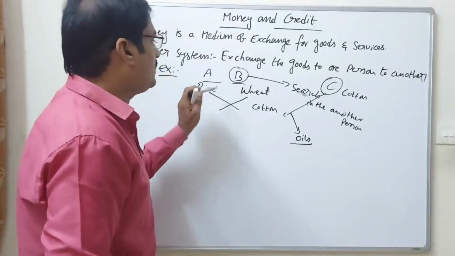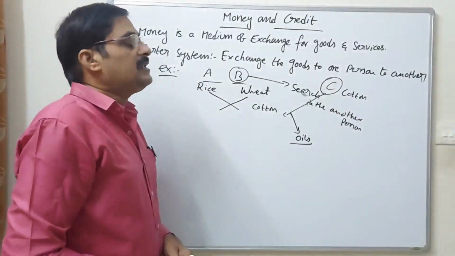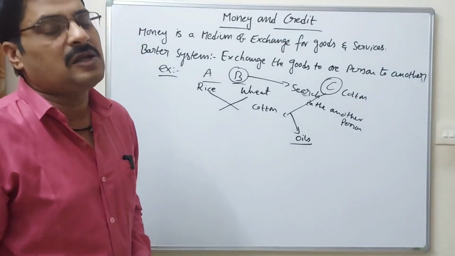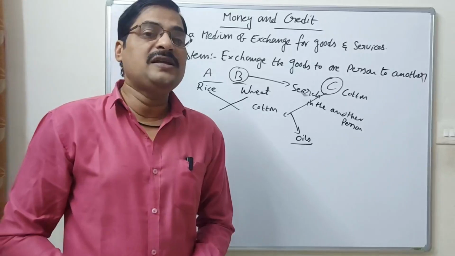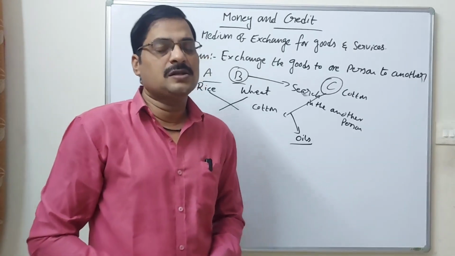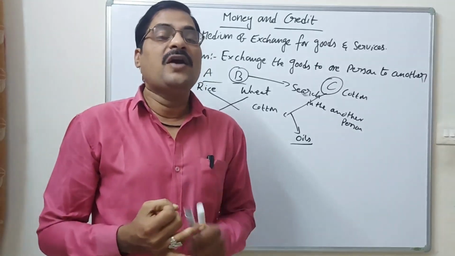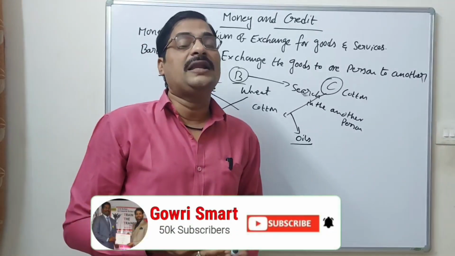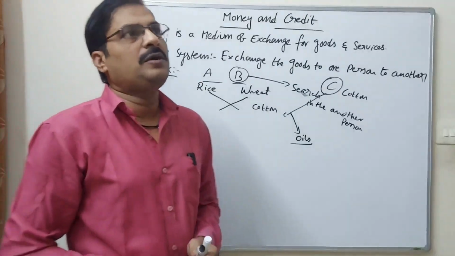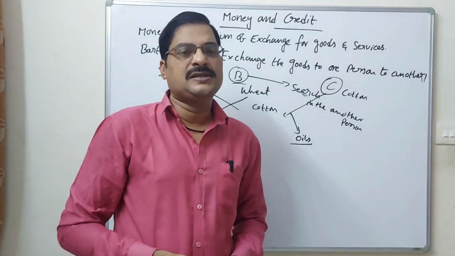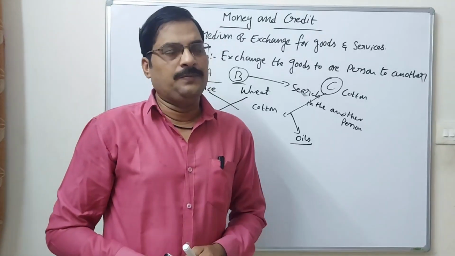There are other disadvantages too. The person searching wastes time. And another is value, quality and quantity. The third disadvantage of the barter system is quality and quantity.